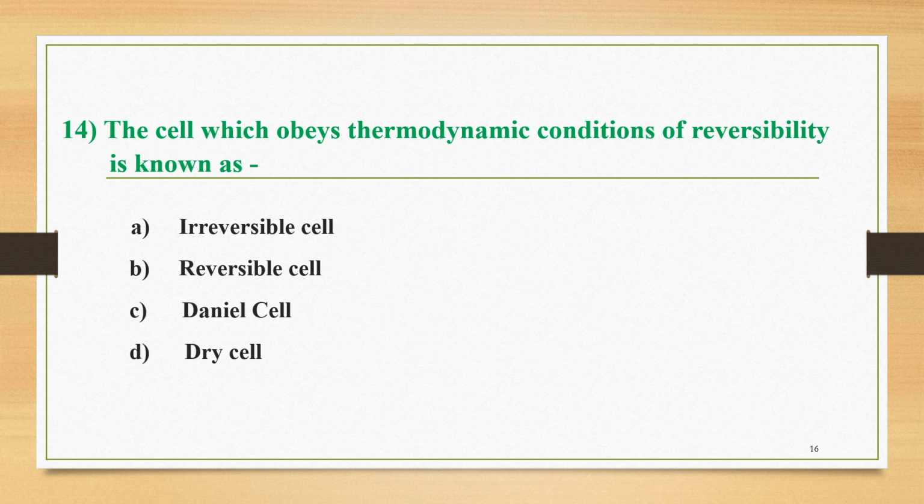The next question, number 14. The cell which obeys thermodynamic conditions of reversibility is known as, and the four options are: A, irreversible cell; B, reversible cell; C, Daniell cell; and D, dry cell. Among these four options, the correct option is B: the cell which obeys thermodynamic conditions of reversibility is known as a reversible cell.